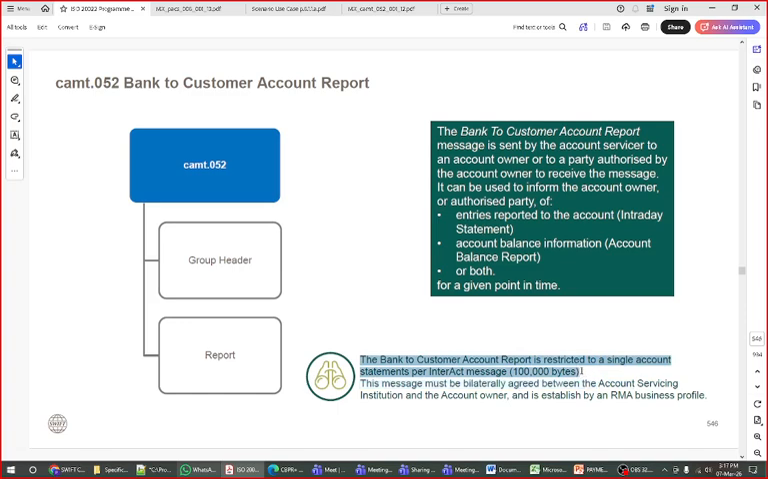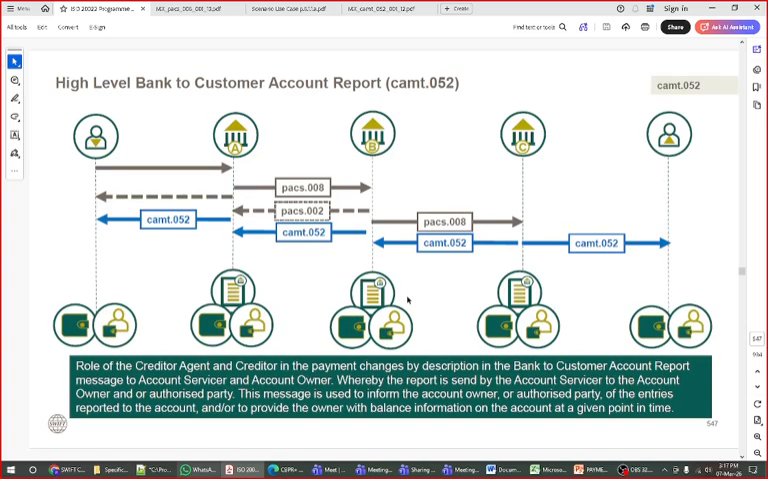Now this is extra information which may not be required, such as the byte size of the PDF or text file, which should not exceed 100 MB. This message must be bilaterally agreed between the account servicing institution and the account owner. There should be an agreement between the sender bank and receiver bank, the debtor bank and creditor bank, on which format we want to receive it. It is established by the RMA business profile, through the correspondent banking system which agrees this. That is the extra information on this part.